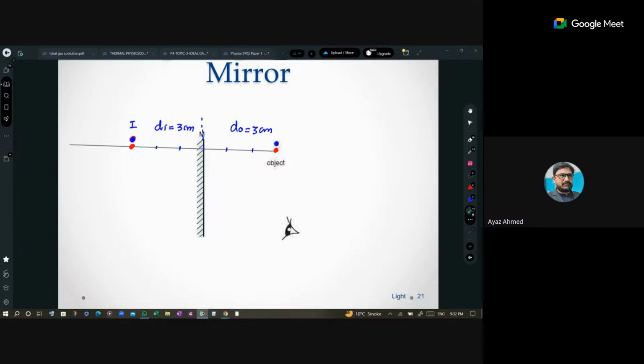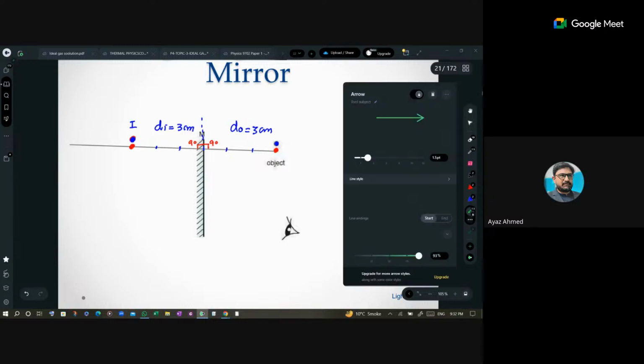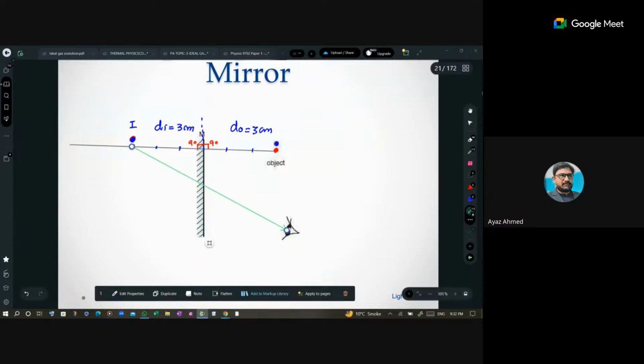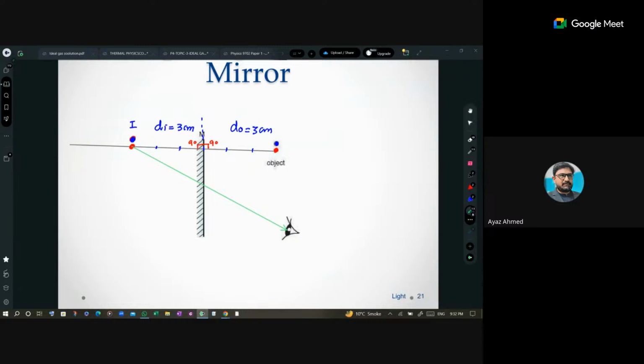Is step number one clear, Ariba? Yes, sir. Okay, you have to draw a line. Look, from here you will bring a line at 90 degree, and that line must be 90 degree on both sides. Now in step number two, what I told you is that you have to draw a straight line from the image position to the observer's eyes. This way, hit the observer's eyes at the center. So this is the point where this line is intersecting the mirror. Now step number two is clear.